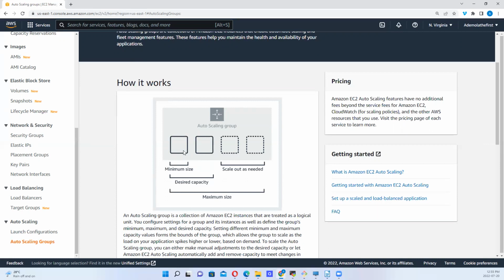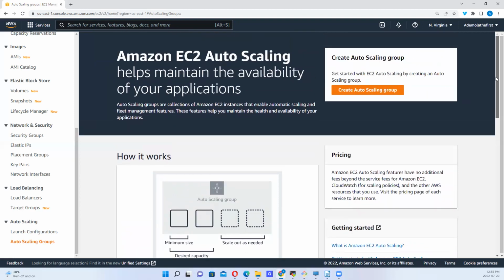Scale to 10. And when the peak period is over, you can scale in to maybe 2, depending. But the desired capacity could be 3. So one needs to determine all of this. So let's see what we can achieve with this.